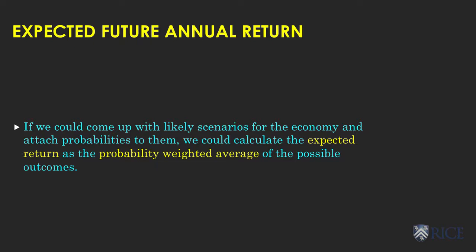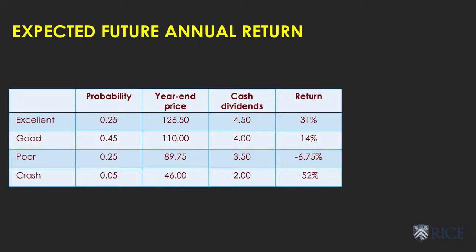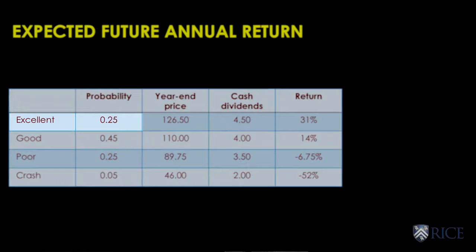In this table, you see our 4 possible future states for the economy. The market could be in an excellent state with 25% probability, in a good state with 45% probability, in a poor state with 25% probability, and it could crash with 5% probability.